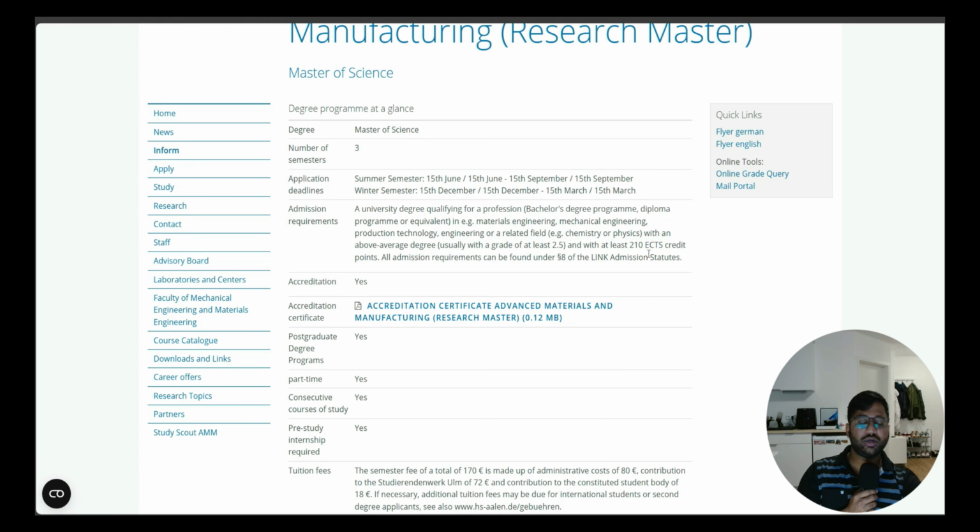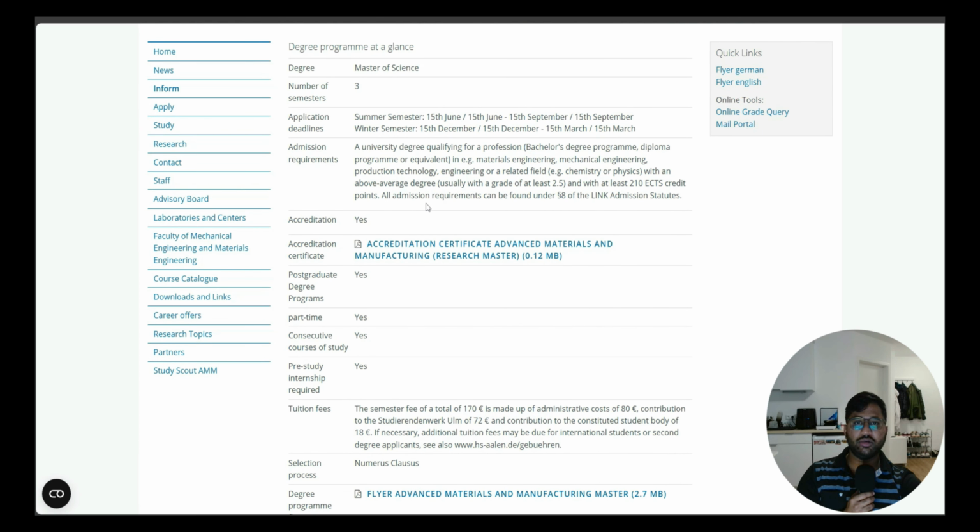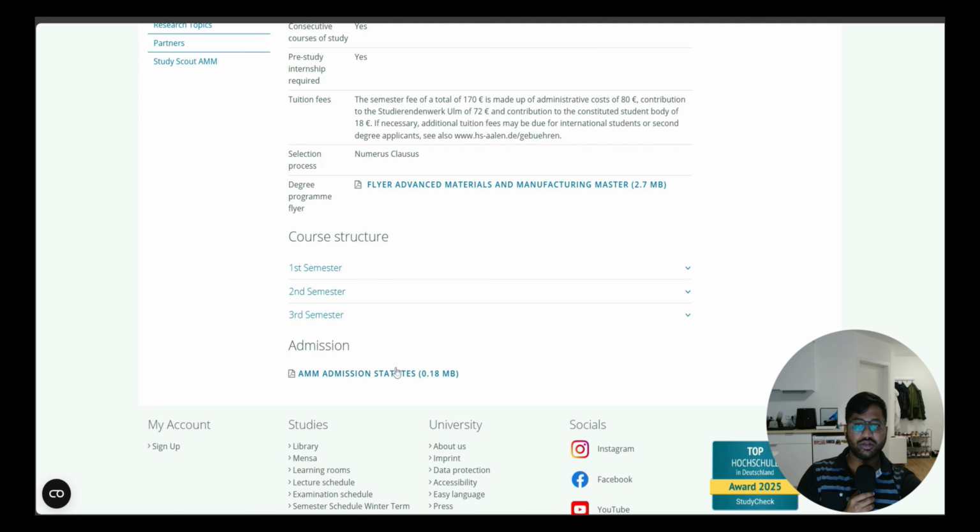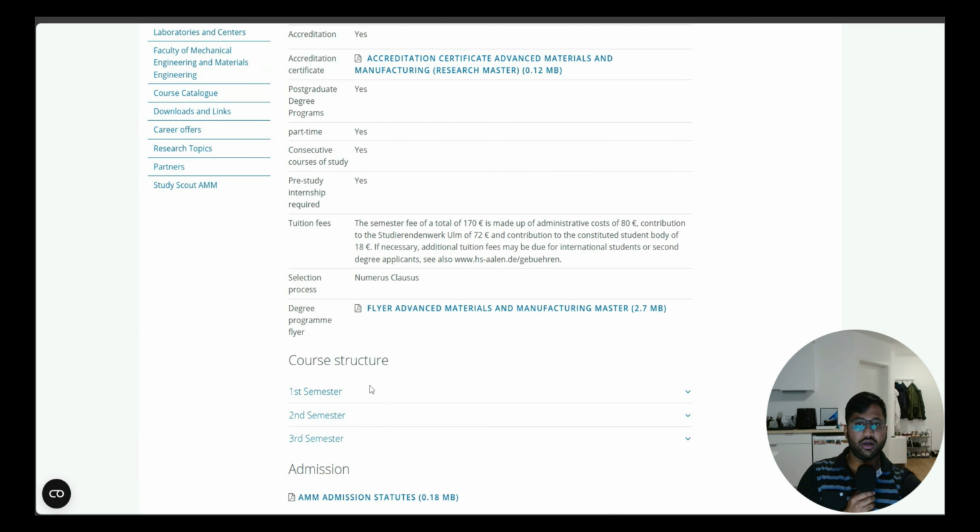Then with at least 210 ECTS credit points. Usually a VTU degree has 200 credit points, but in order to prove that, you have to give your module handbook so that they will check it. They will see that you have studied everything they need. All admission requirements can be found in the document below. Then we will also check the further admission requirements.